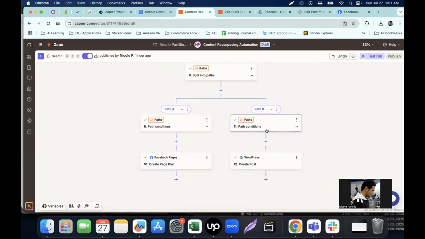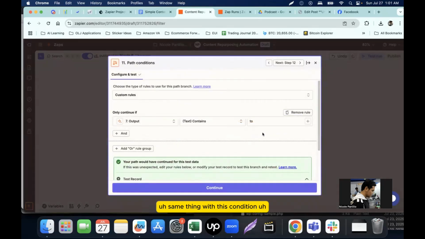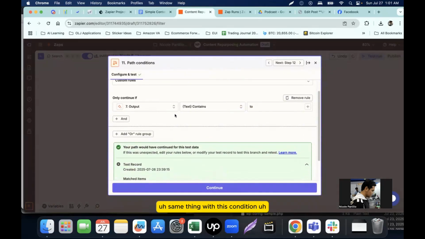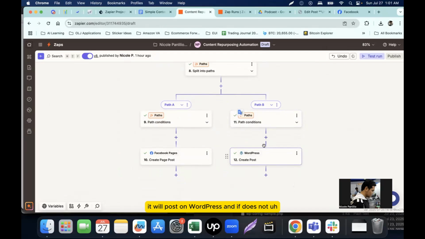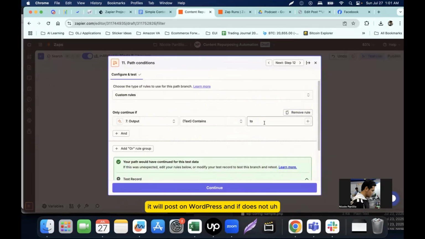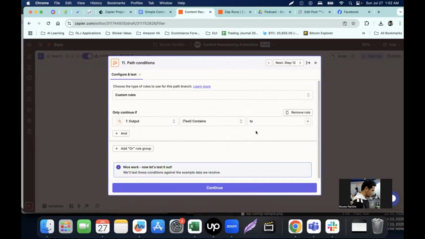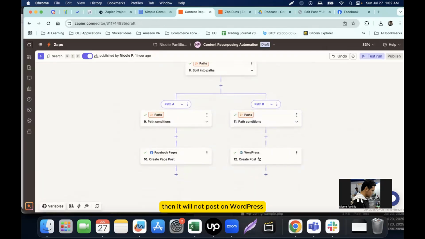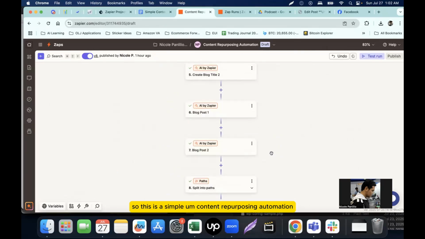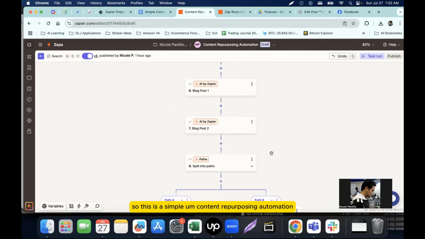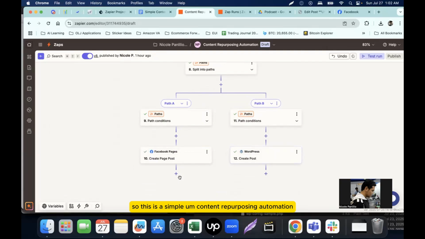If the output does not contain any text that contains you, it will not post on Facebook. Same thing with this condition. If the output contains two, it will post on WordPress. And if the output does not contain a two text, then it will not post on WordPress. So this is a simple content repurposing automation.